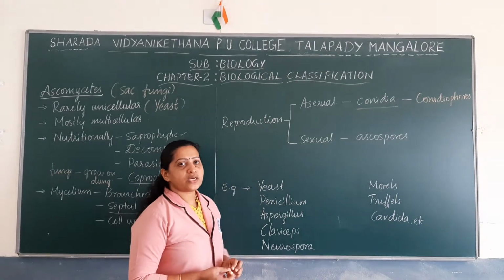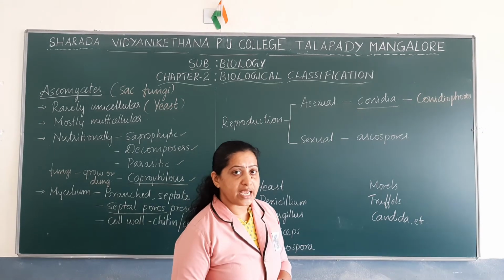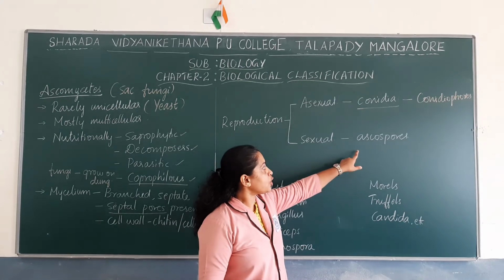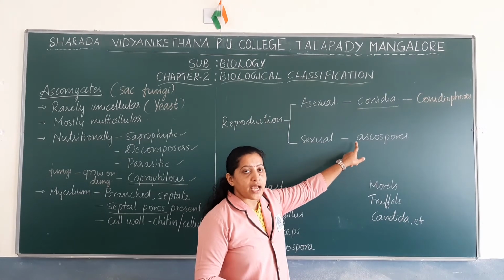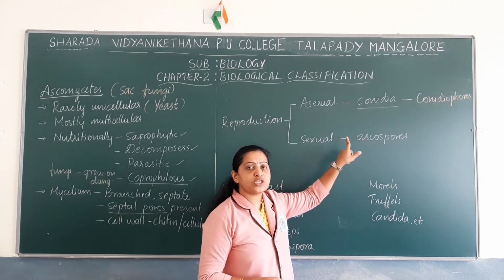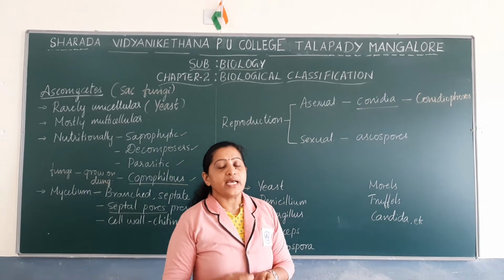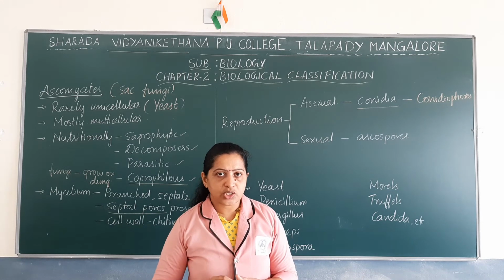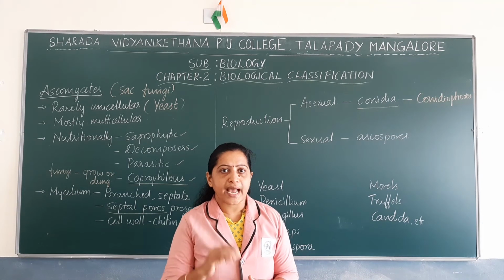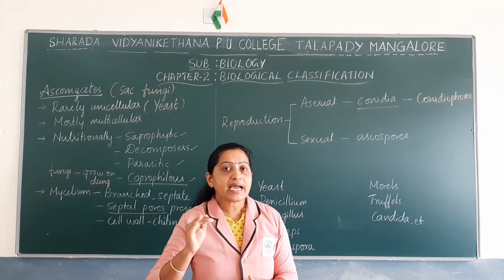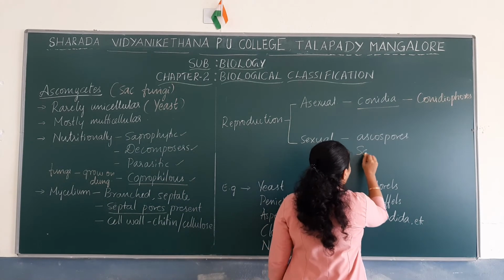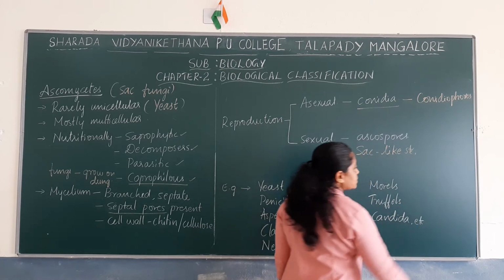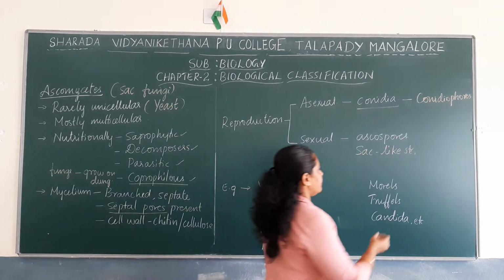Now, sexual reproduction in case of ascomycetes takes place also by spore formation, but the type of spores formed are called ascospores. Ascospores are the sexual spores formed in ascomycetes. These ascospores are mainly formed in specialized structures which are sac-like. They are formed inside sac-like structures, and these sac-like structures are called asci.